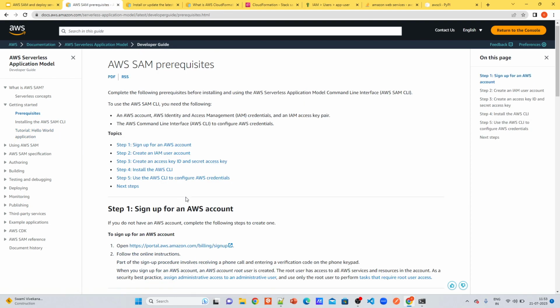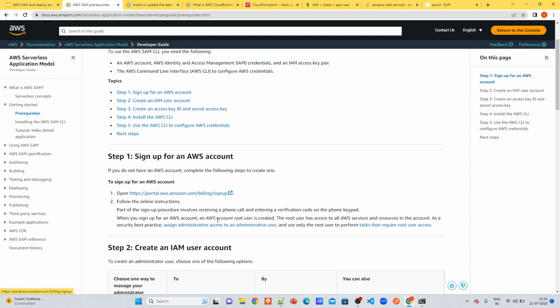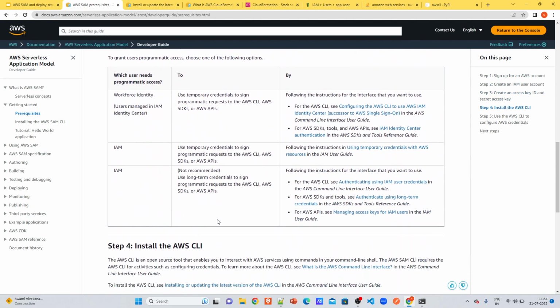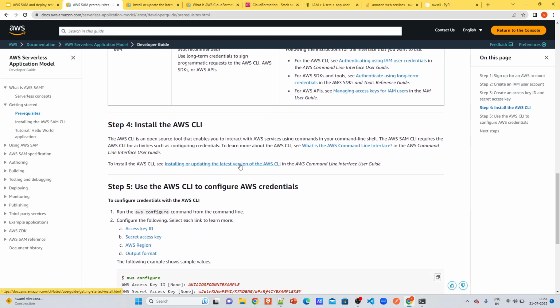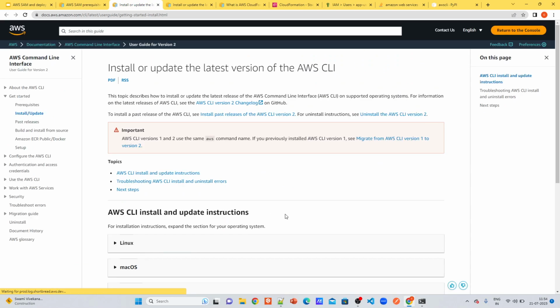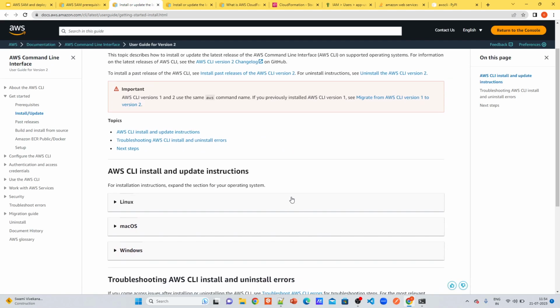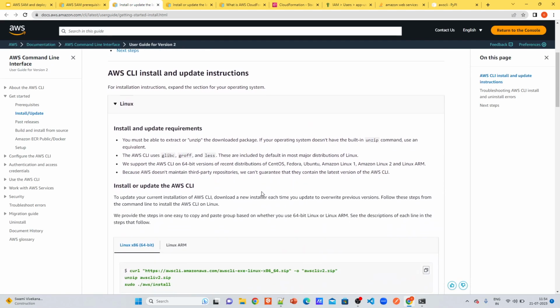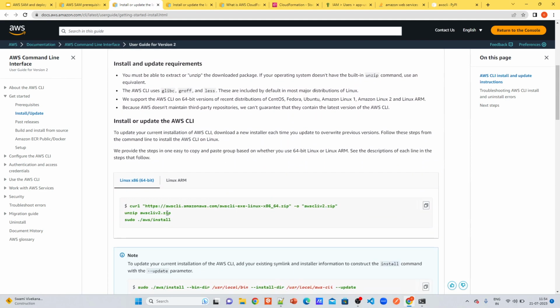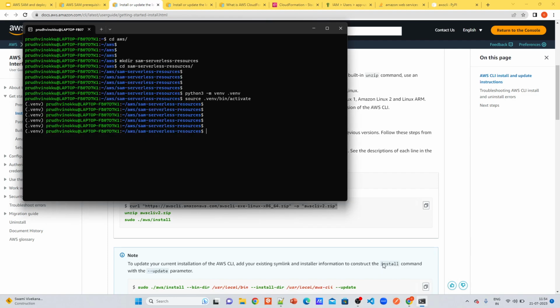So let's see the prerequisite. You need to install AWS CLI for it. So these are the steps. You need to install this AWS CLI using these steps. For Linux, you need to just curl it, unzip it, and install it. I already installed it, but I will just quickly show you. But if it is taking time, I might skip as well.